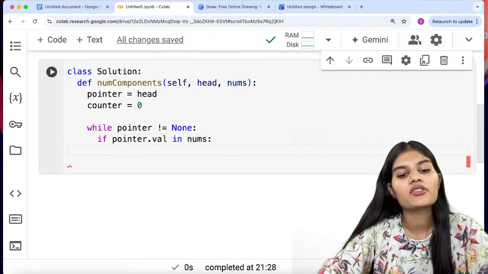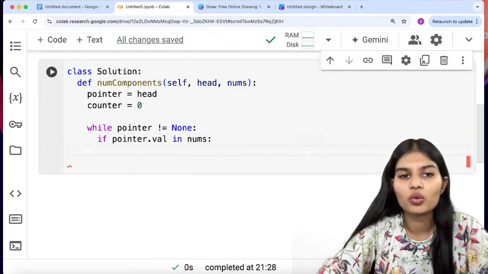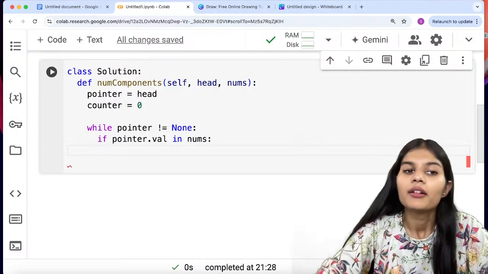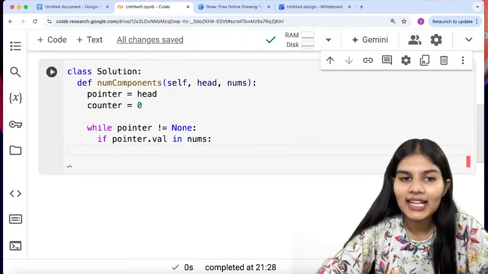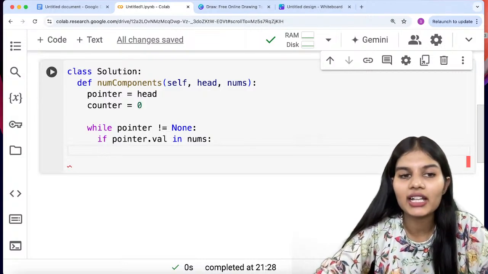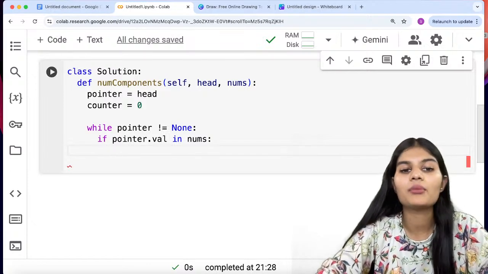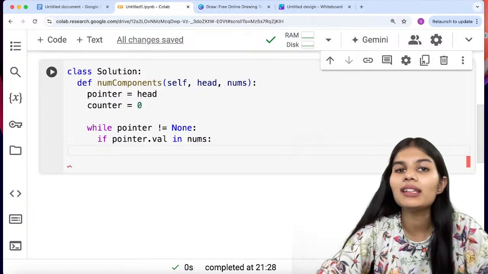So I'm checking that till the time my nodes are not empty, the first condition I'll check is whether the value of my pointer is in the nums or not. Nums is my variable into which I'm storing my linked list.